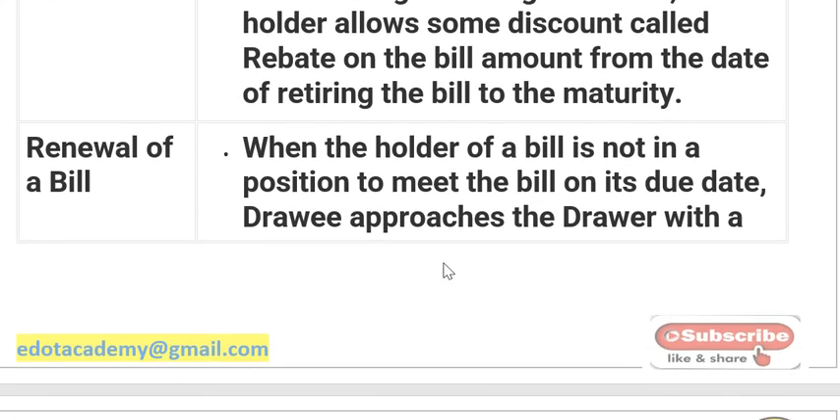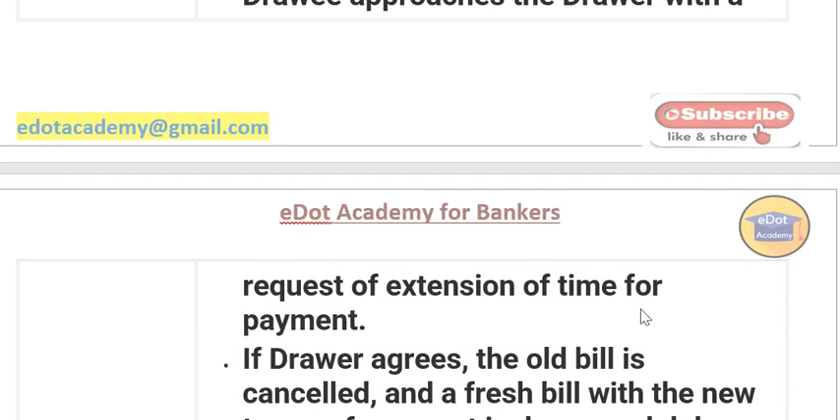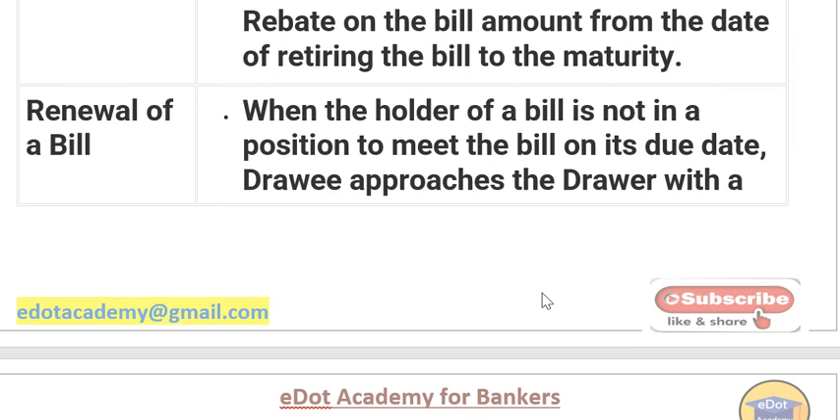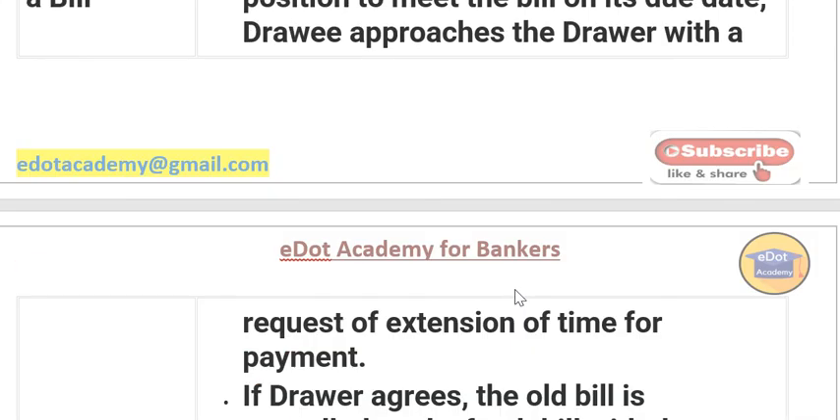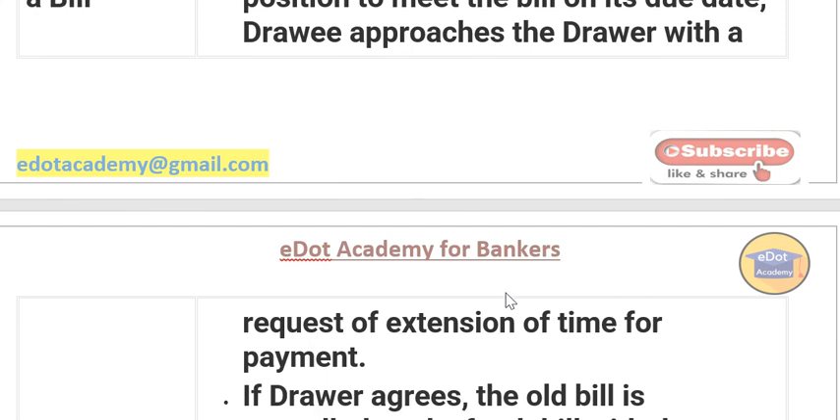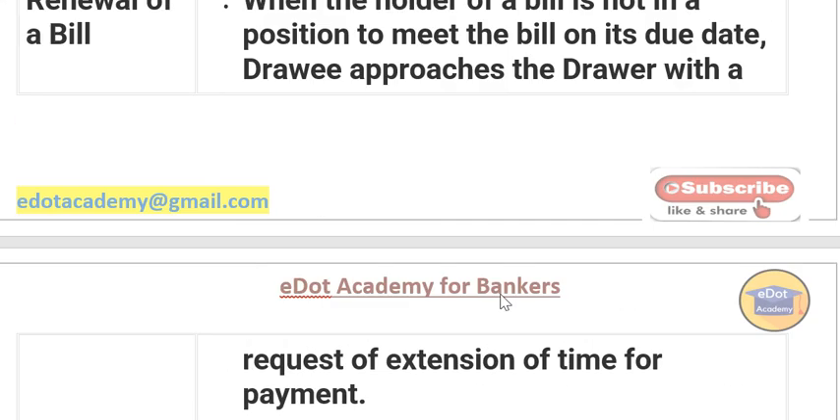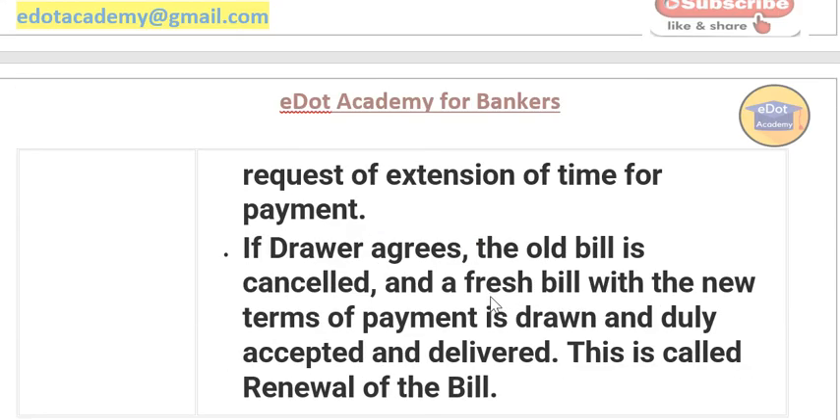When the drawee is not in a position to meet the bill on its due date, the drawee approaches the drawer with a request for extension of time for the payment. That means the debtor is not in a position to pay the bill in time, so he'll request the creditor, please make a fresh bill. You cancel this bill and make a fresh bill. The fresh bill may be made with new terms and conditions. This is called renewal of the bill. Fresh date will be there, fresh terms and conditions will be there. This is called the renewal of the bill.